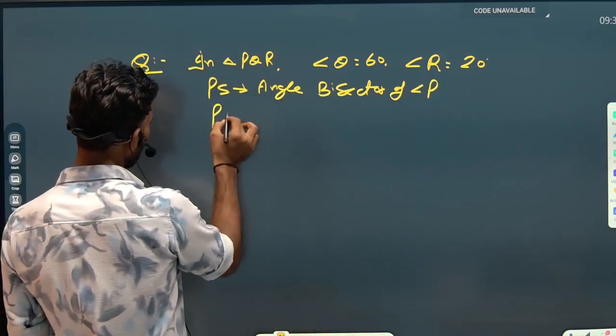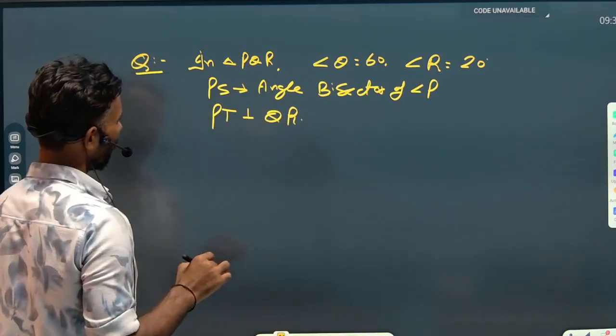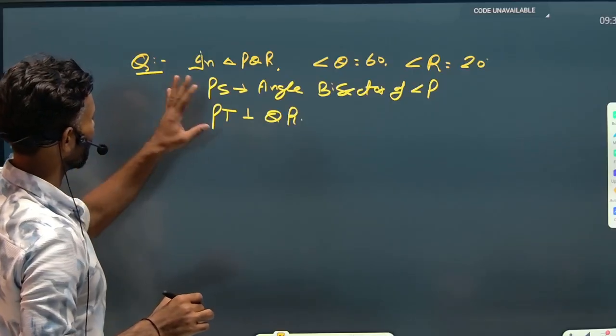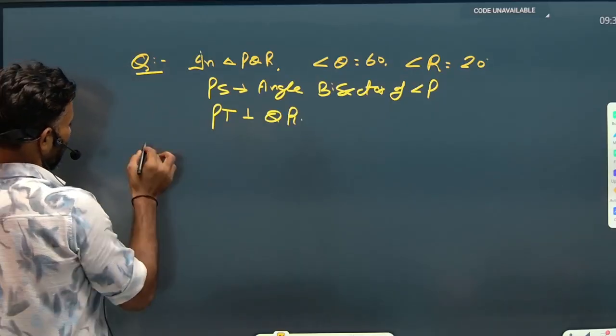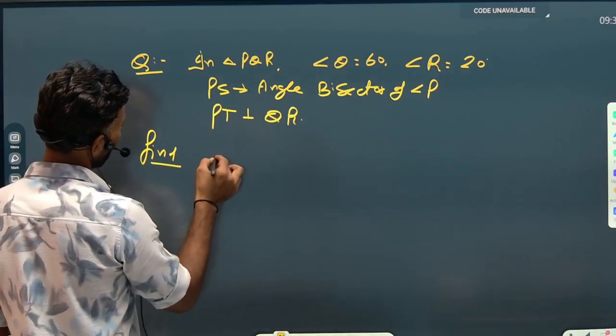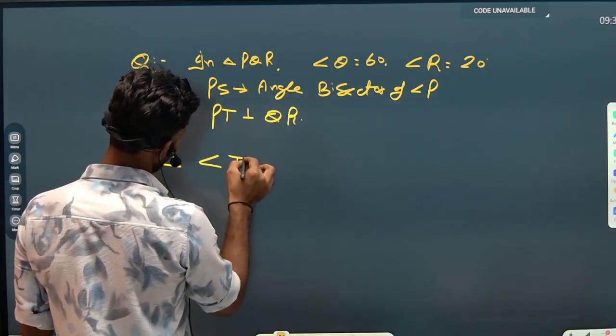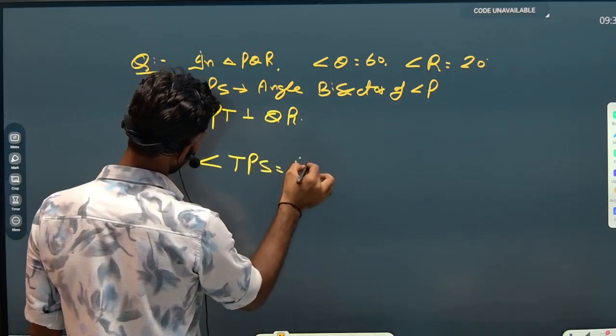And PT is perpendicular to QR. This is the data provided in the question, and we need to find the value of angle TPS.